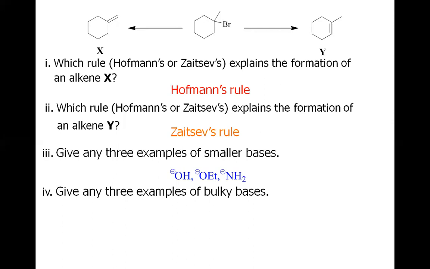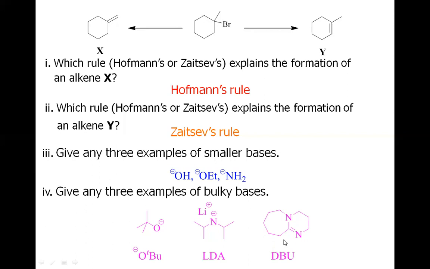And the last part of this question was about the bulky bases, any three bulky bases. So bulky means large size bases. Here we have also shown you the structure. The first we have just chosen is tertiary butoxide. You could see this oxygen is connected to a tertiary butyl group. So these three are CH3s, and it means we have a carbon with three hydrogens. And this is LDA, lithium diisopropyl amide, which is also a bulky base.